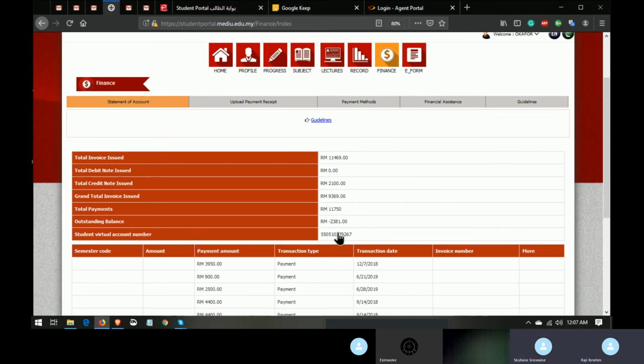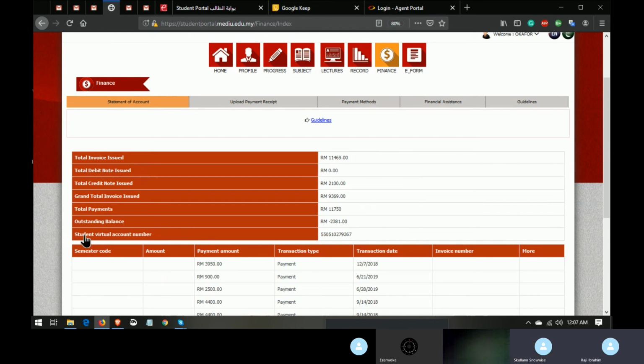Each student has a virtual account. Your virtual account belongs to you. You have to make sure you know it. So once you know your virtual account, let's say money enters your hand and you have like 10, 20K, you might decide to pay into the virtual account and the school will be deducting whatever they need there. So it's your virtual account, it's yours, like a main bank account.